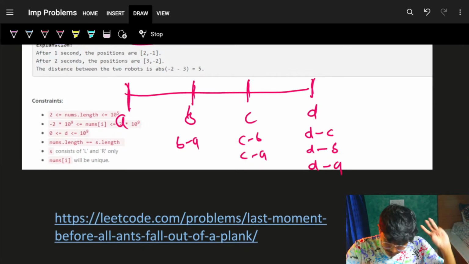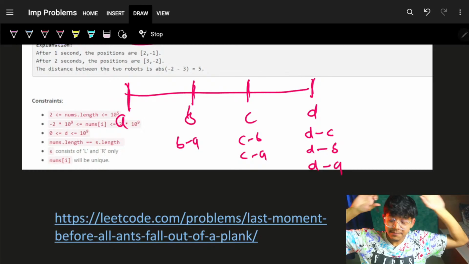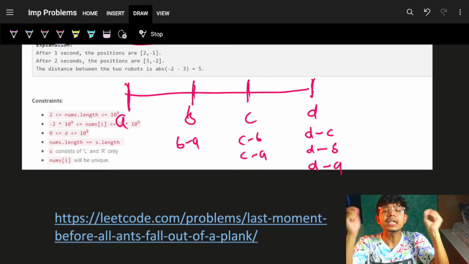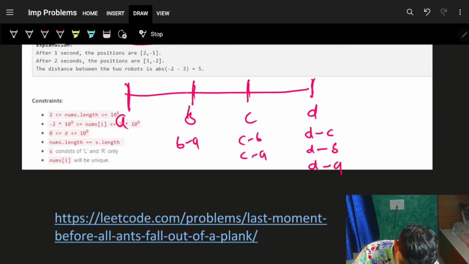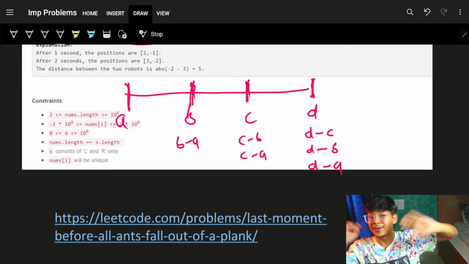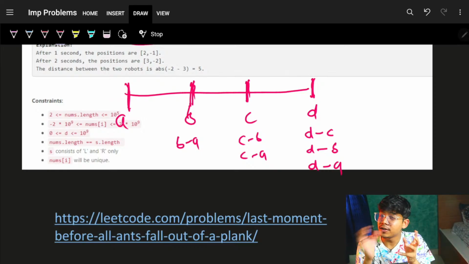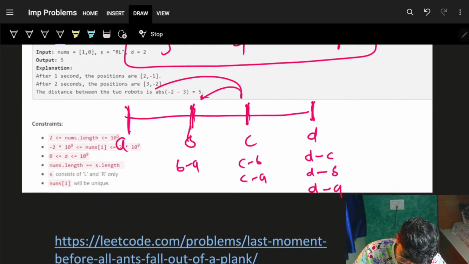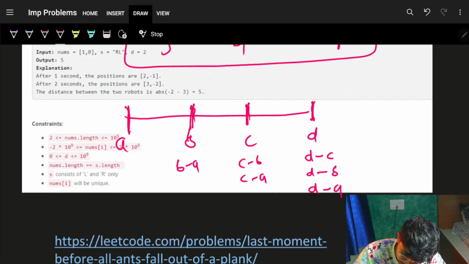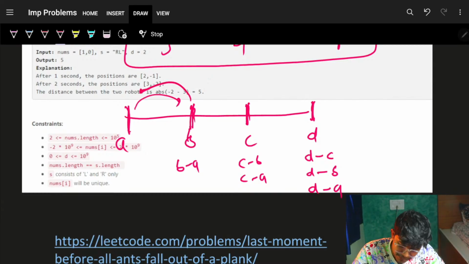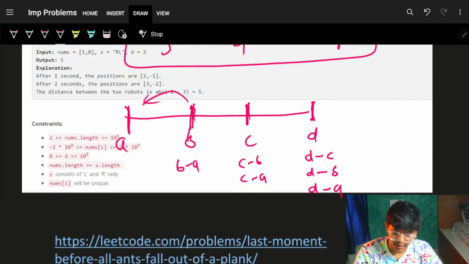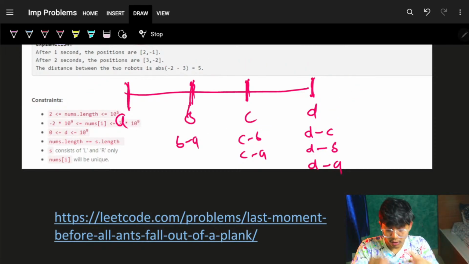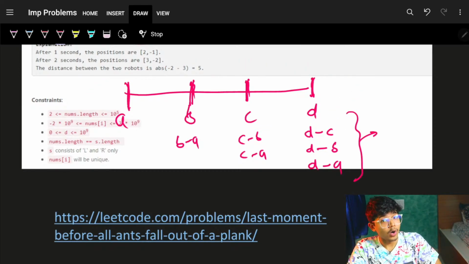Cool. Now let's imagine that somehow I can get the final location of all the robots, then I will land at A, B, C and D. It's the final location. Ultimately I want the sum of distances of all the pairs, so I'll keep going and make all the pairs: B, A, C, B, C, A, D, C, D, B, D, A, and so on and so forth. For sure A, B and B, A are the same, so please count that once only; I'm just counting in the reverse direction. Now I want the sum of this whole thing of all the pairs in O of n time.